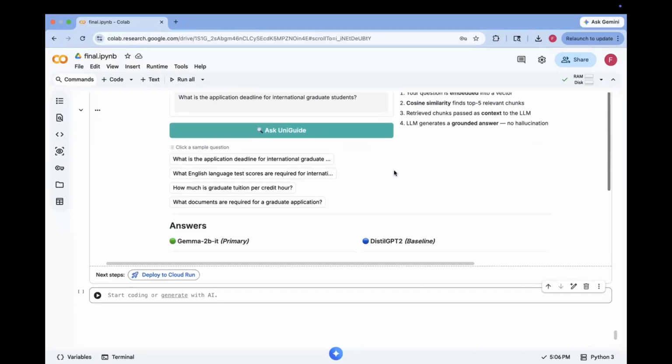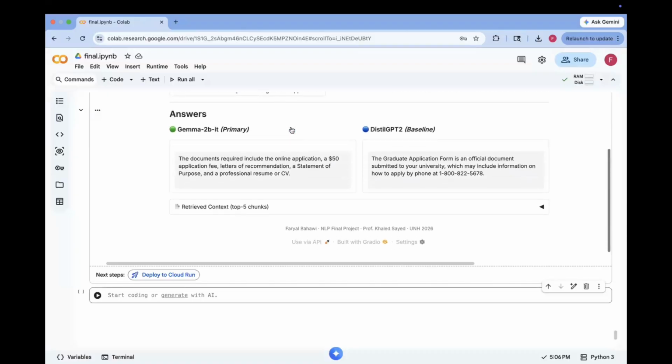And again, we can try another question as well. What documents are required for graduate application? And here it gives a complete answer. And again, the DistilGPT hallucinates here.